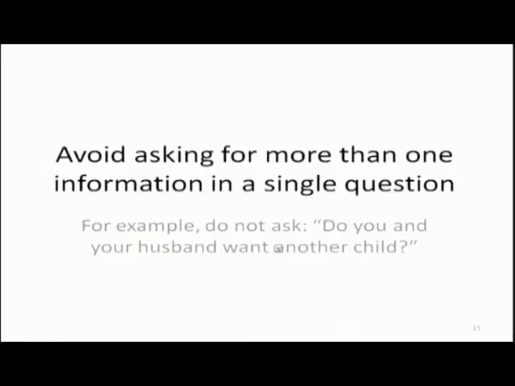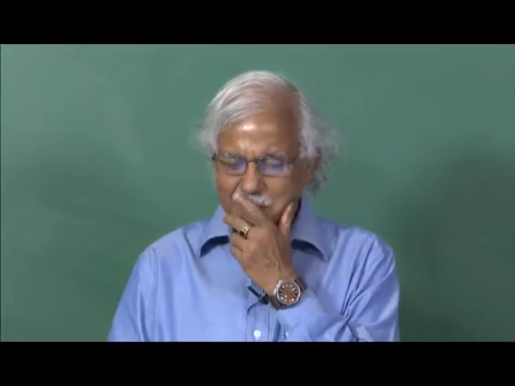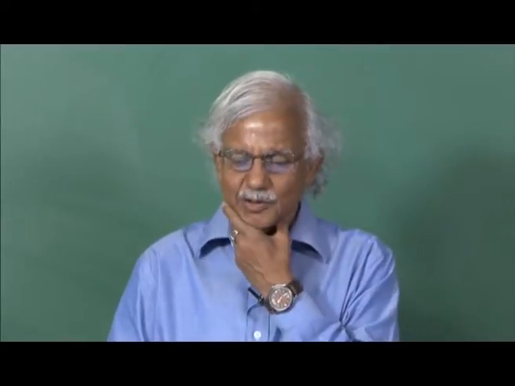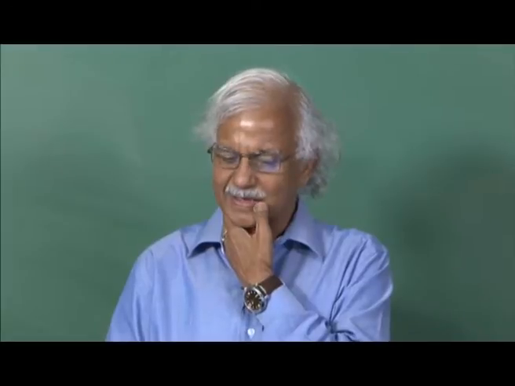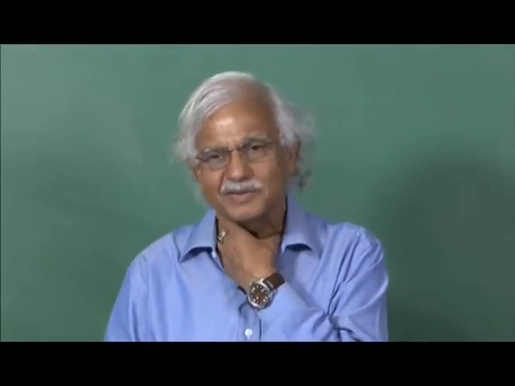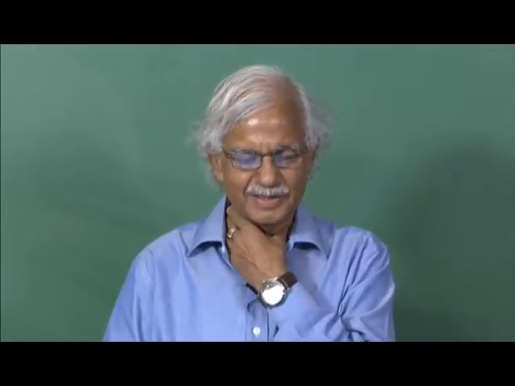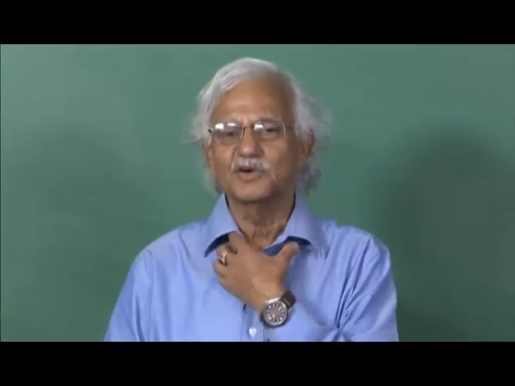If the answer is yes, it is not clear who wants, and if the answer is no, again it is not clear who does not want. Maybe the husband does not want, maybe the wife does not want, maybe both of them do not want.